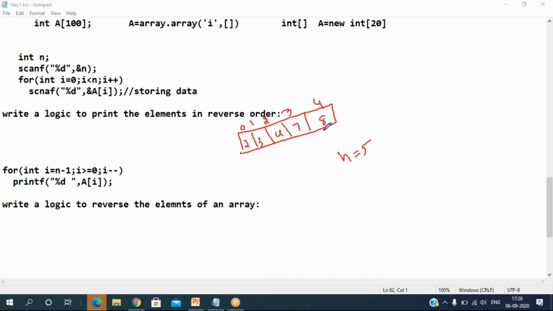It means the first element you have to put it here, and these both elements should get exchanged, and these two elements should get exchanged. You have to reverse the entire array, so that finally 8 and 2 get exchanged, 3 and 7 get exchanged. This is 7, this is 3, and finally this is 4. Right? We are exchanging the elements. Now what is the logic for that? Just to reverse the array, just exchange the elements of the array. What is the logic for this?